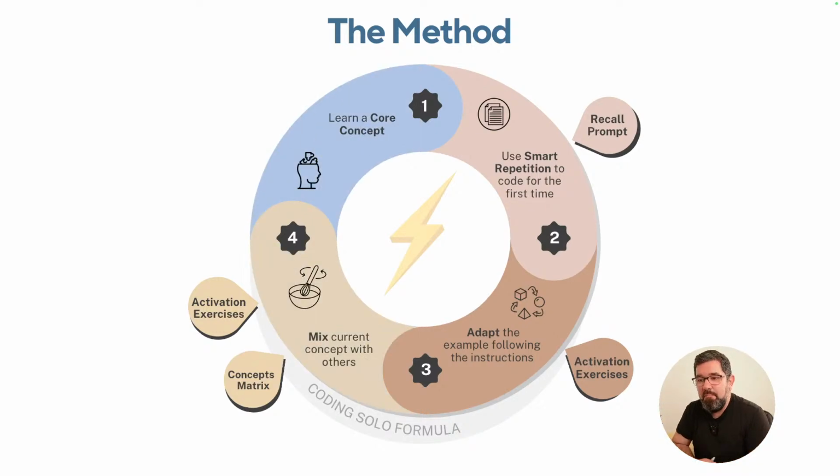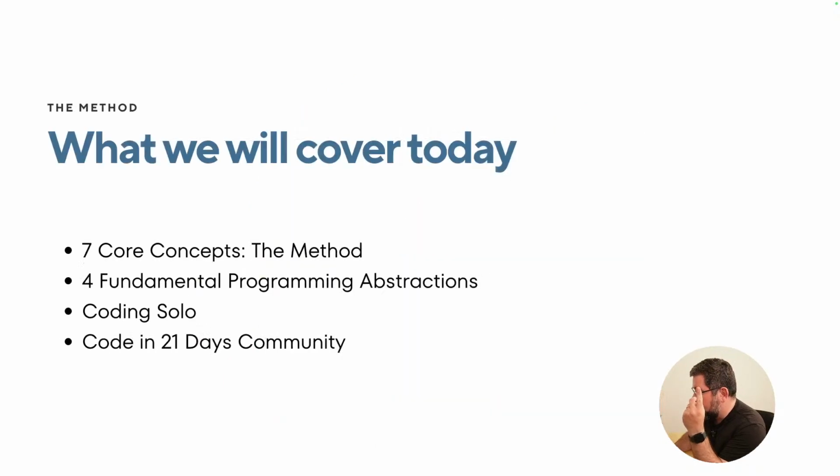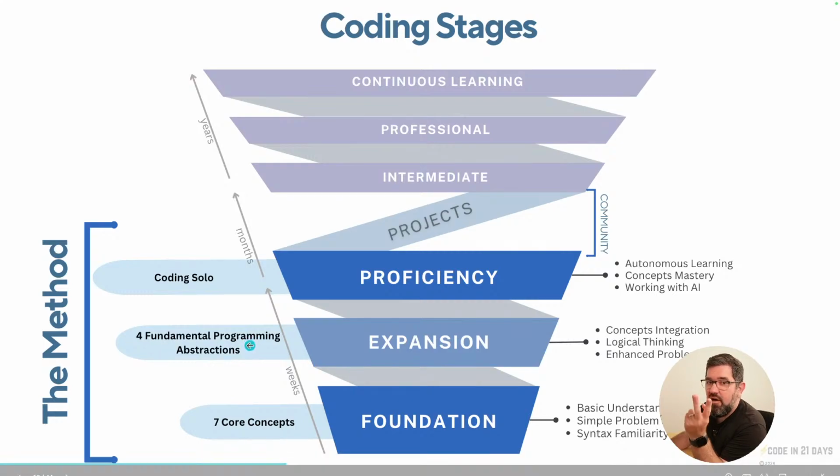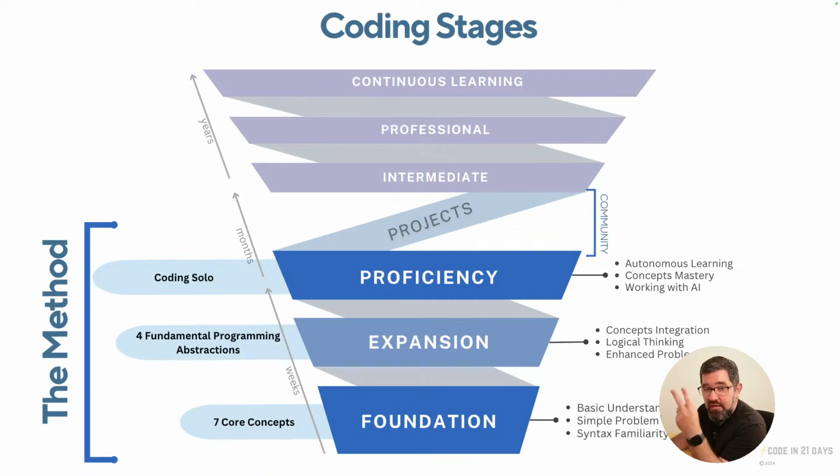We will cover today this whole thing here, okay? This is what I call the method wheel. The method wheel describes the 4 steps that you must follow to learn any concept. And here I'm talking about 2 types of concepts, okay? The 7 core concepts, let me go back, the 7 core concepts and the 4 fundamental programming abstractions. These are all concepts, okay? I just named them differently so that you can understand what I'm talking about, all right?